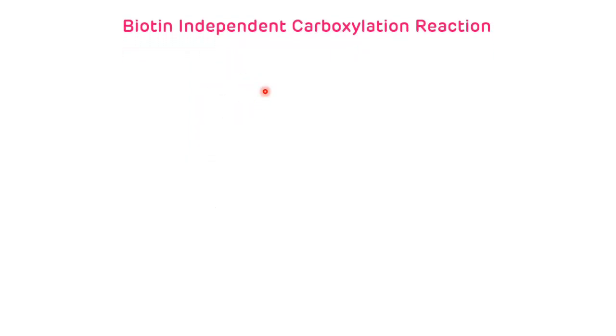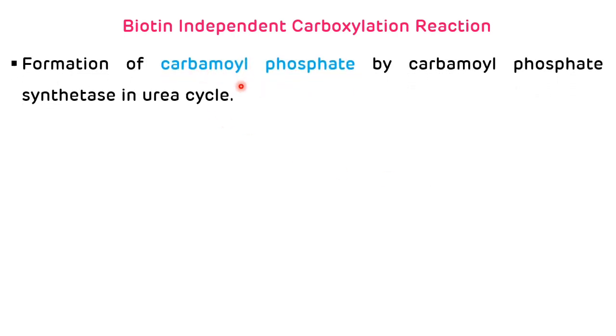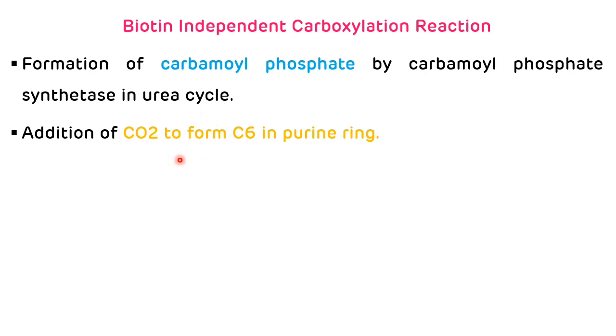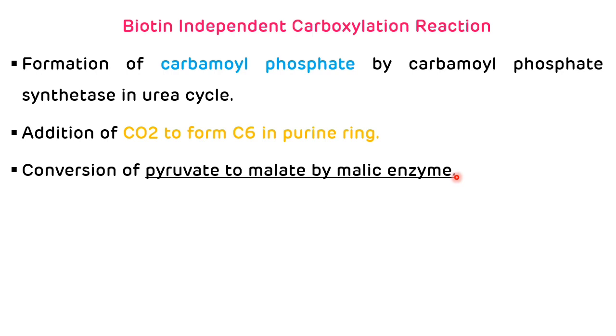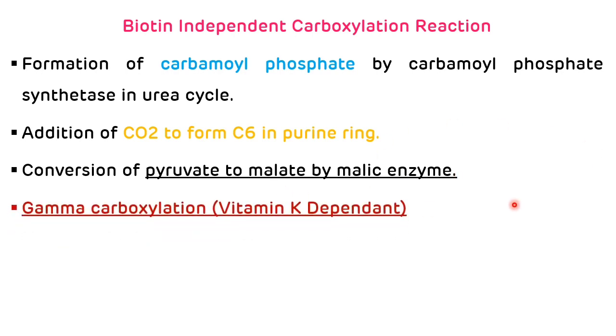Now biotin independent carboxylation reactions. So first reaction is formation of carbamoyl phosphate by carbamoyl phosphate synthetase in the urea cycle. Second reaction is addition of carbon dioxide to form C6 in the purine ring. Third reaction is conversion of pyruvate to malate by malic enzyme. And the fourth reaction is gamma carboxylation reaction, which is vitamin K dependent. So these are the biotin independent carboxylation reactions. For these carboxylation reactions, we don't require biotin as a coenzyme.